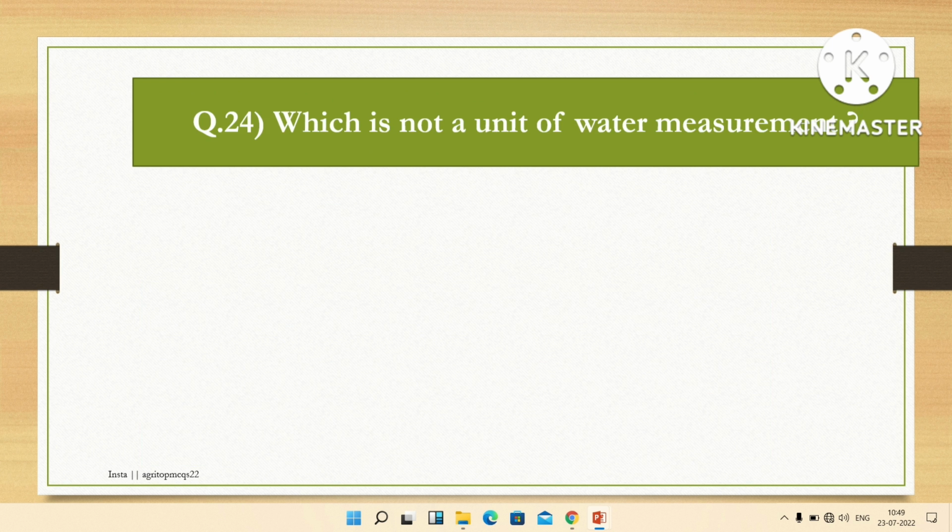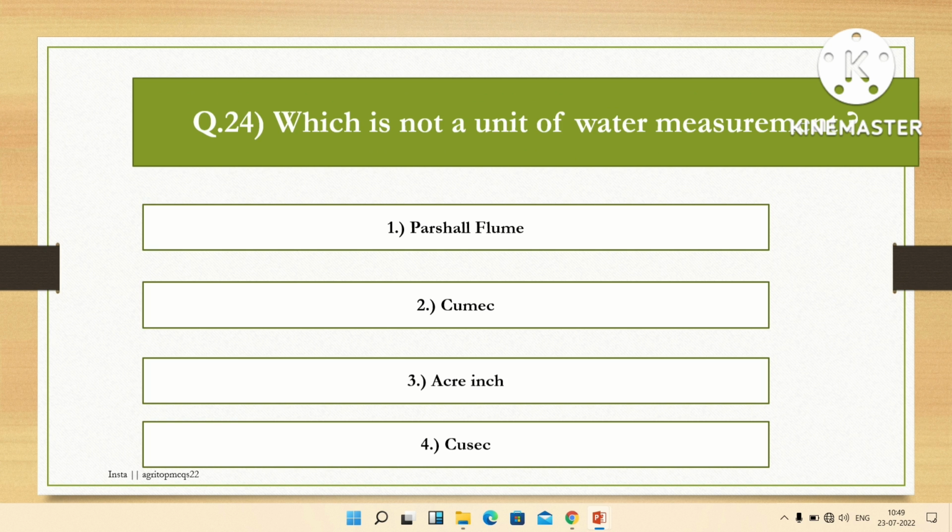The next question is, which is not a unit of water measurement? Options are parcel flume, cubic, acre inch and cusec. The right answer is parcel flume.